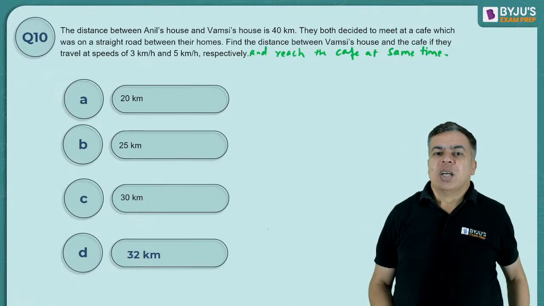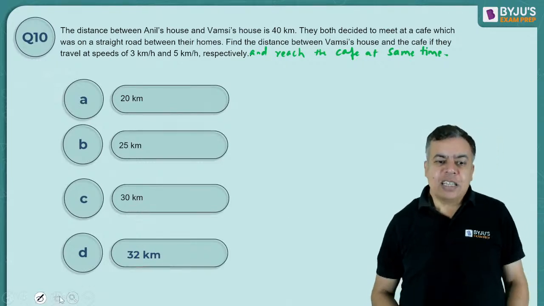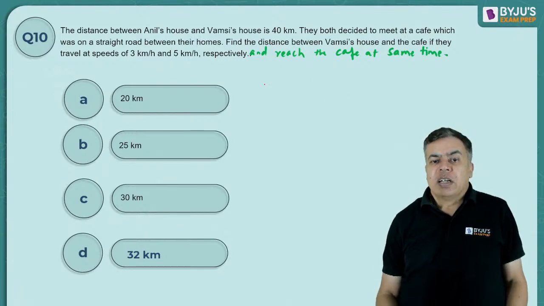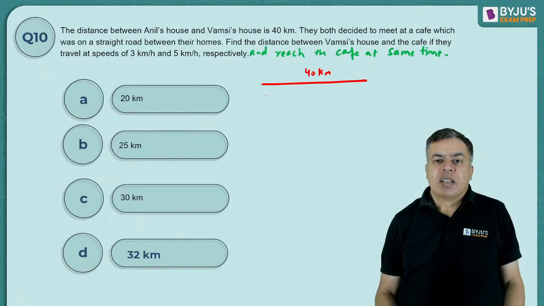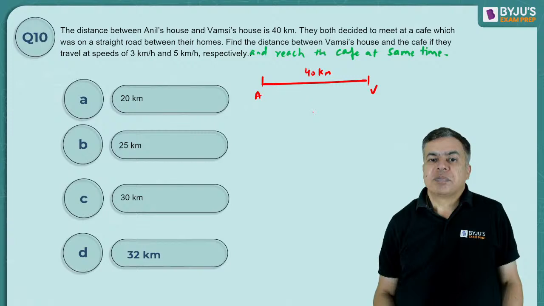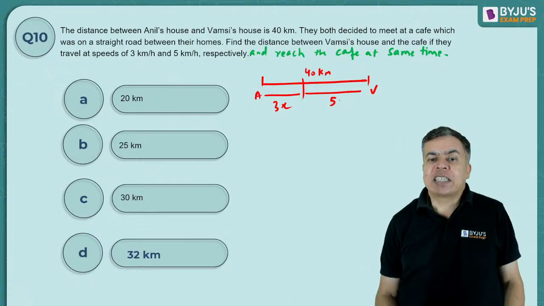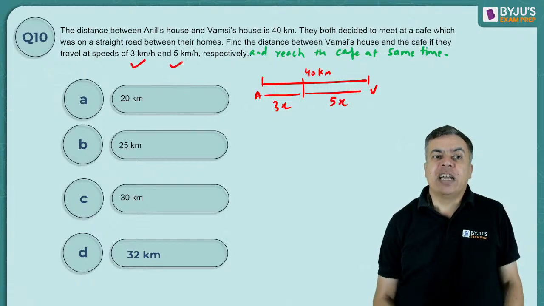Okay. So that means that it's very simple, that if the distance is 40 kilometer total, right, and it is A and B, so they will cover the distance in the ratio of the speed. So A will cover 3x distance and B will cover 5x distance because their speeds are 3 and 5.